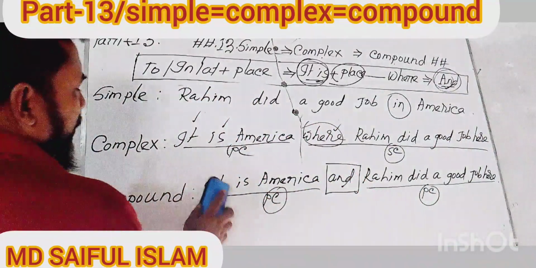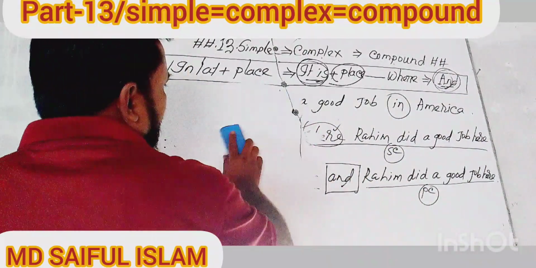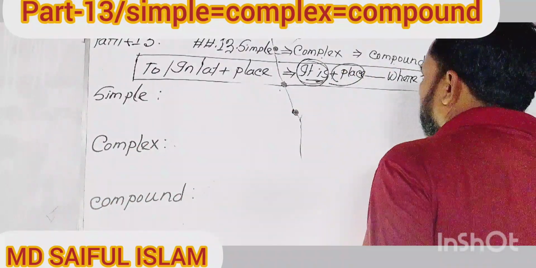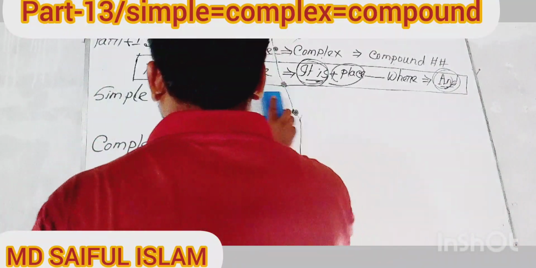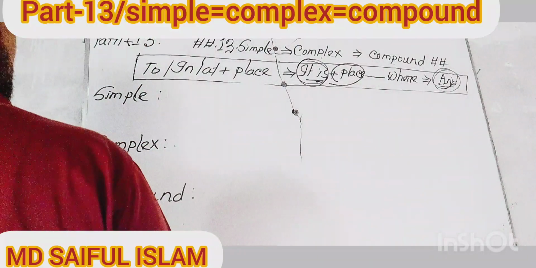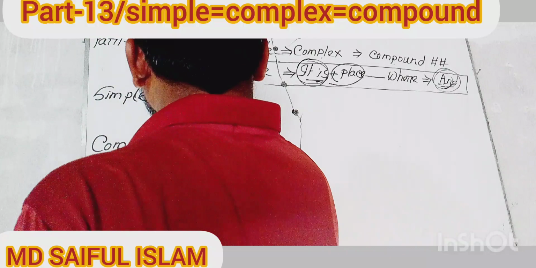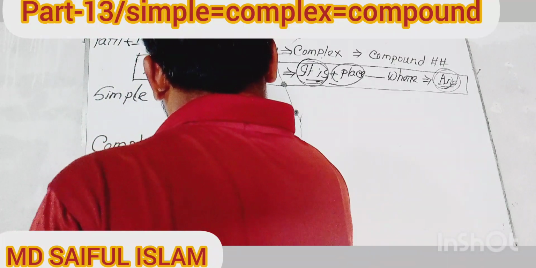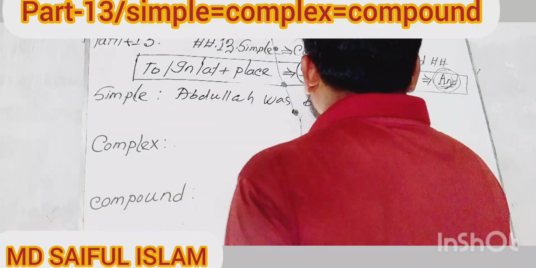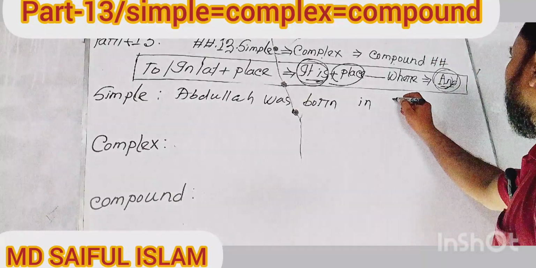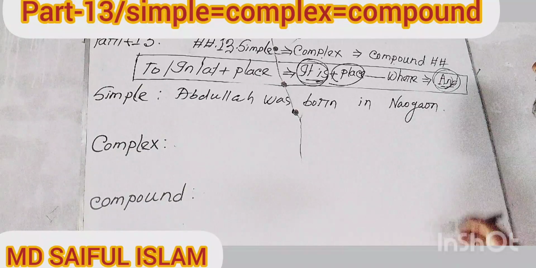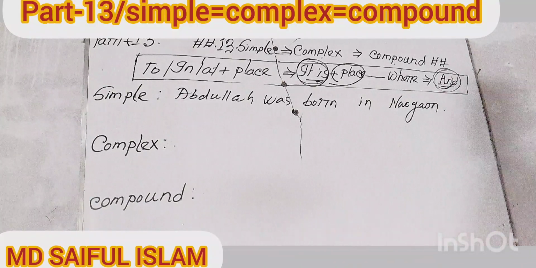Now I will give you another example, my dear learners. So please stay connected with me and try to understand whatever themes and rules I want to make you understand. My dear learners, another example says: "Abdullah was born in Nogan." Look at the board and try to understand.